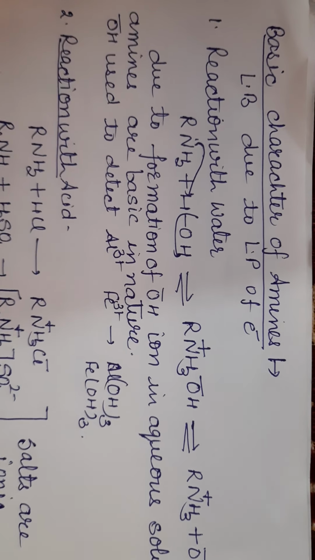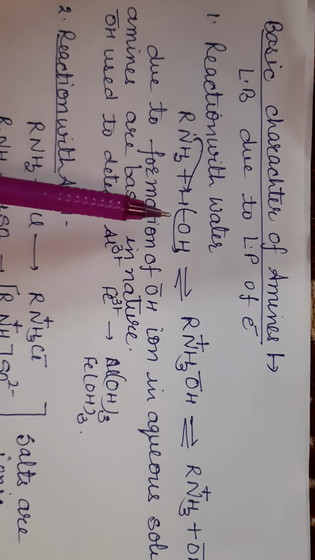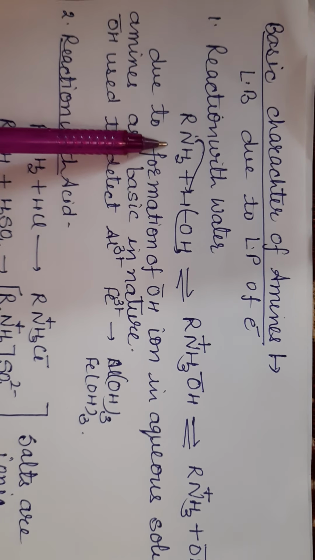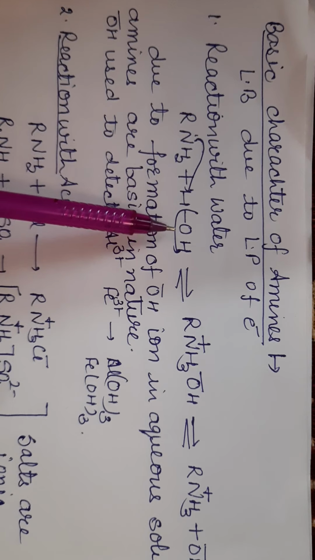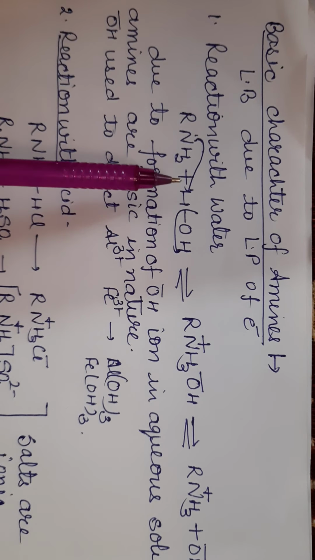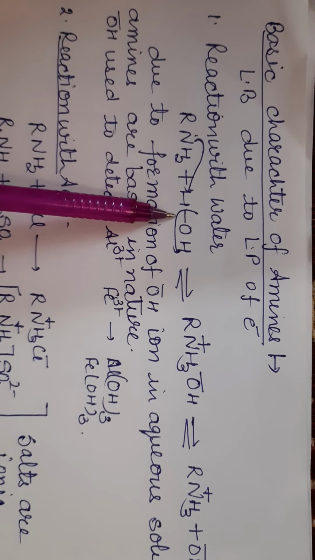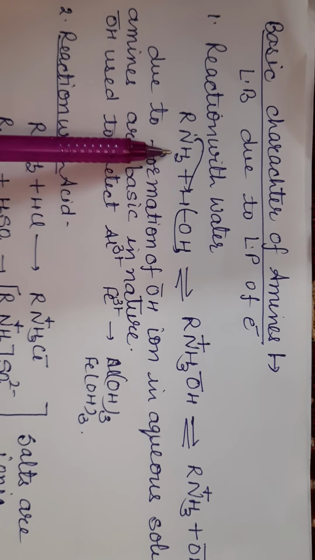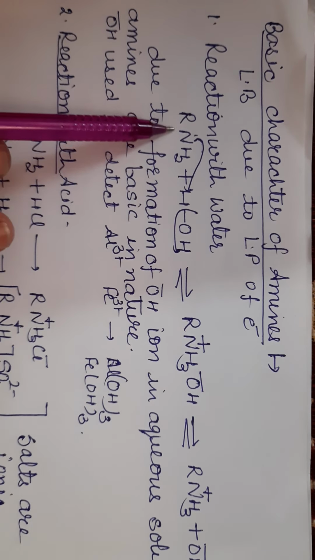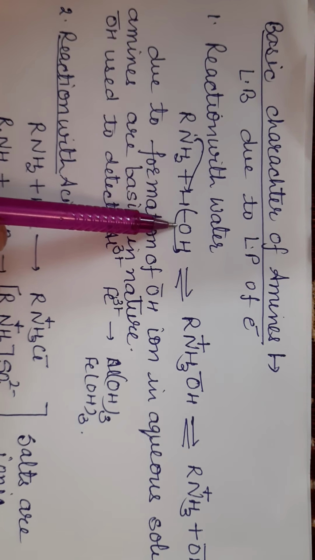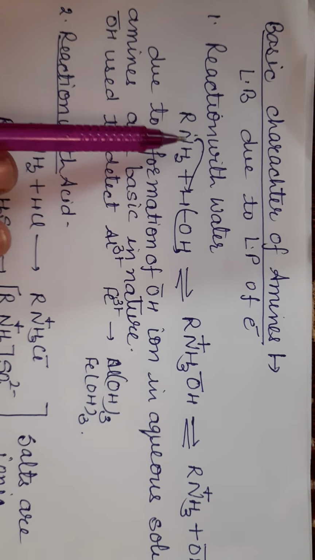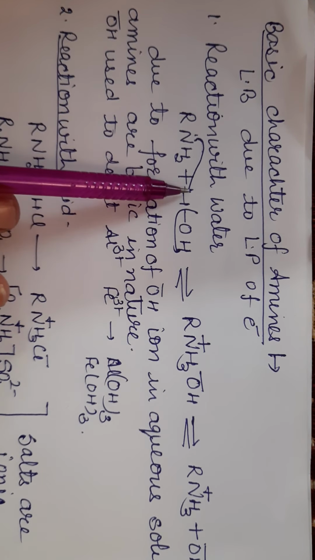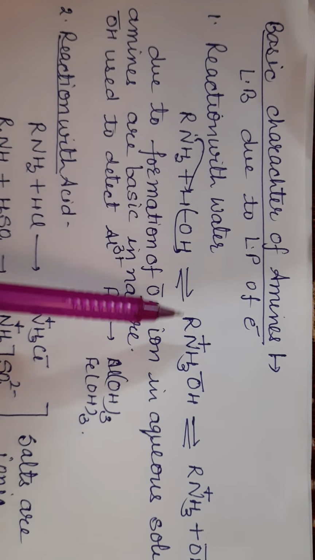First is its reaction with water. Amines act as Lewis base and water shows amphoteric nature. When it is present with a base, it behaves like an acid, and when it is present with an acid, it behaves like a base. So here water acts as an acid, and the lone pair of electrons present on the amine reacts with water, takes its H ion, and OH ion is released.